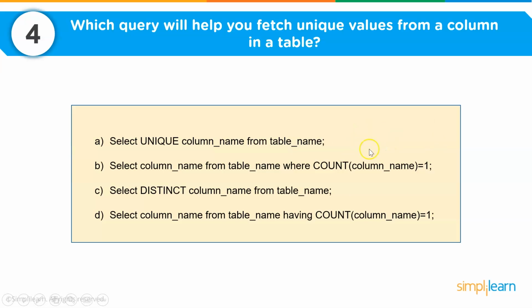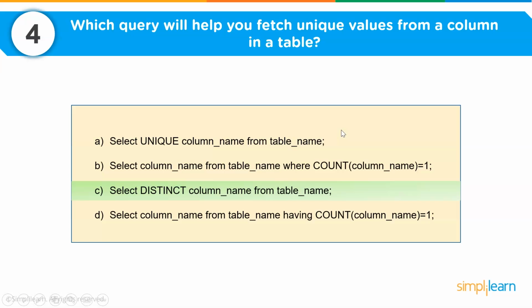Since I want to get the unique values from a column in a table, the right option would be to use the distinct keyword in the query. If I write select distinct followed by the column name, let's say you want to find the distinct cities or the distinct departments in the employees table, the query would be select distinct city or, let's say, department from the table name, that is employees. Hence this is the right option if you want to find any unique values from a column.